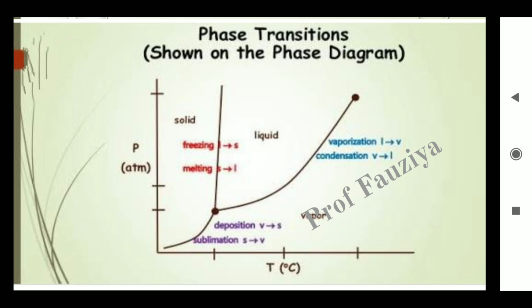Our material, our component, that is the water, liquid, it gets converted into the solid. What is the process? It is called freezing. Liquid water transforms into the solid, that is the ice.